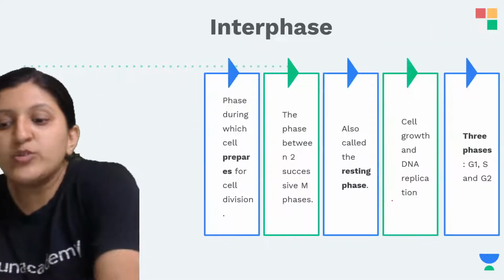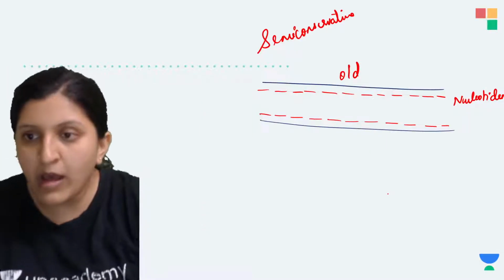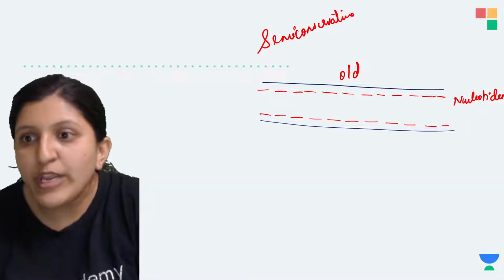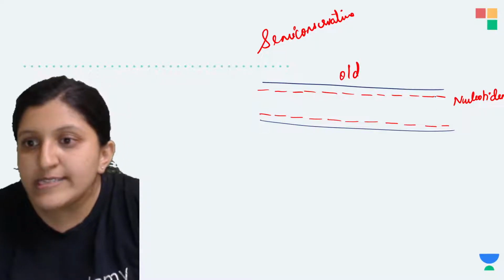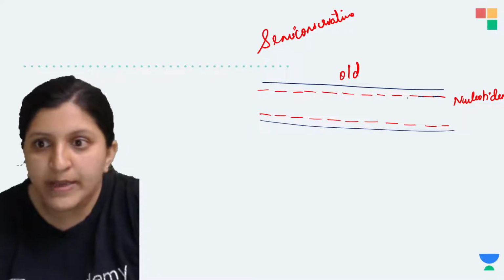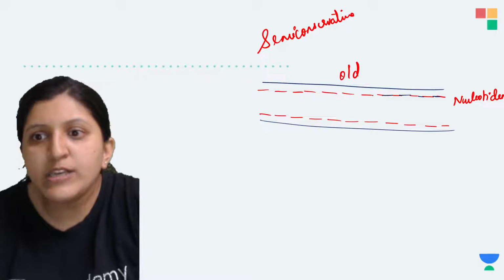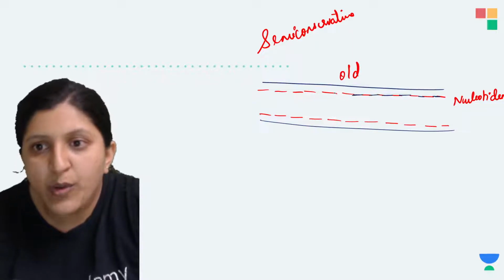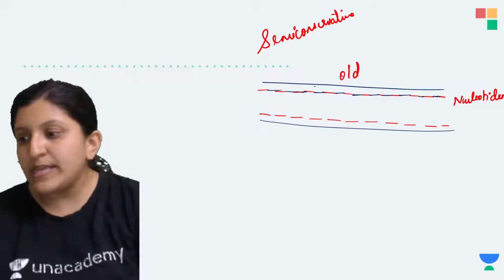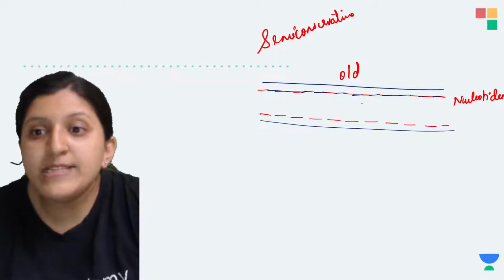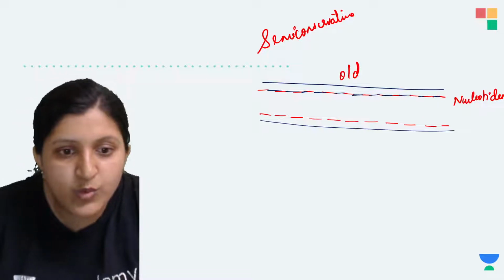Now in order to join these nucleotides, there is a requirement of ATP. Different enzymes are required, and ATP is required. So this new strand is being synthesized, so this one is a new strand.